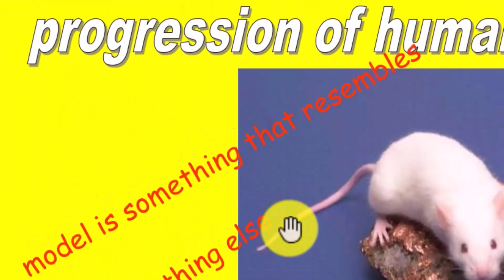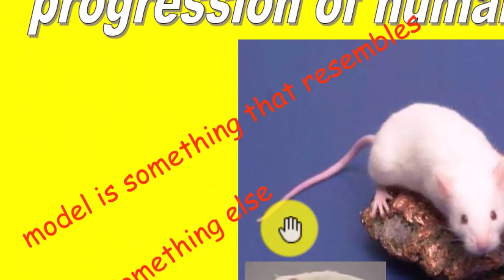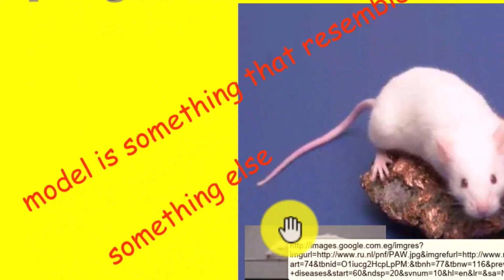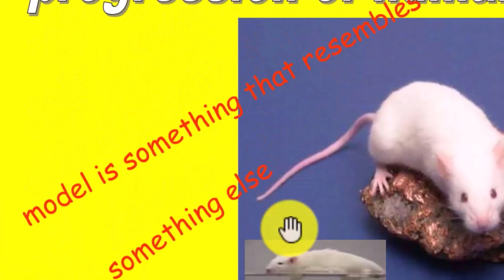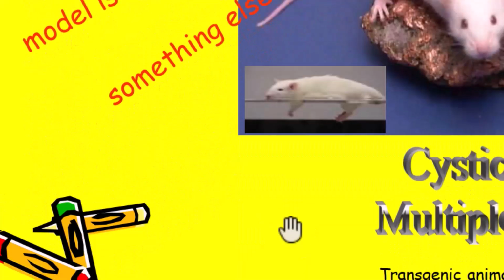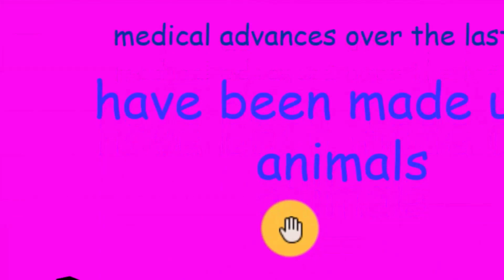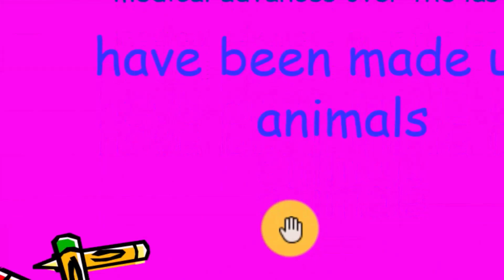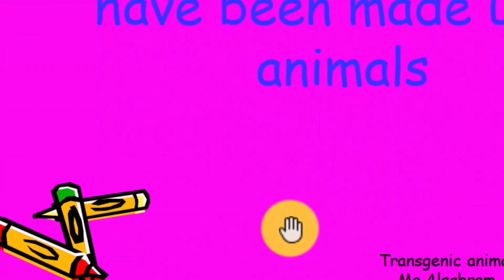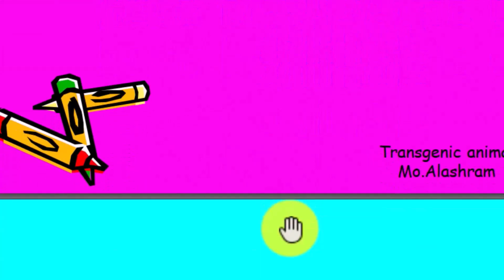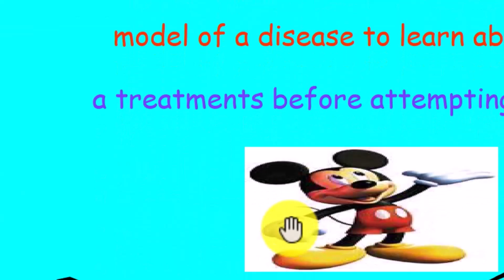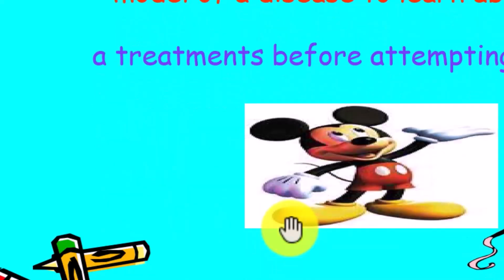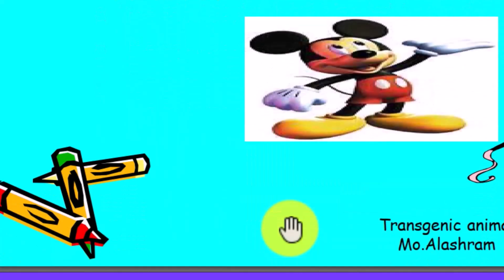Development of the model animal. A model is something that resembles something else. Models for cystic fibrosis and multiple sclerosis have been made using animals. Medical advances over the last centuries have been made using animals. Biomedical research uses models of disease to learn about and test a treatment before attempting to diagnose.